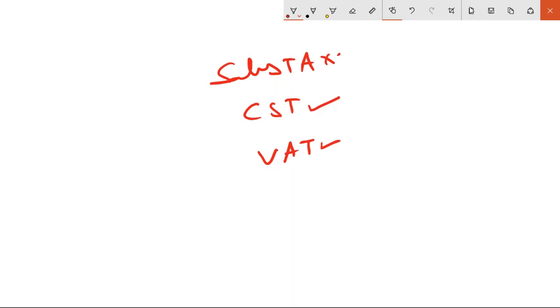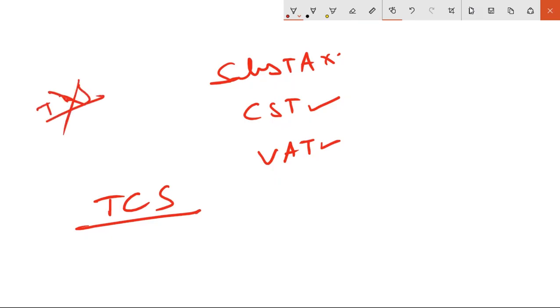Whenever you render some service, then you have this particular service tax. In service tax we have ECS and SECS, that is, education cess and secondary education cess. And sometimes we also have TCS, tax collected at source. We know TDS, tax deducted at source, but we also have tax collected at source. Most probably it is used for scrap materials or something. So this is a small introduction about the taxes and how they work.